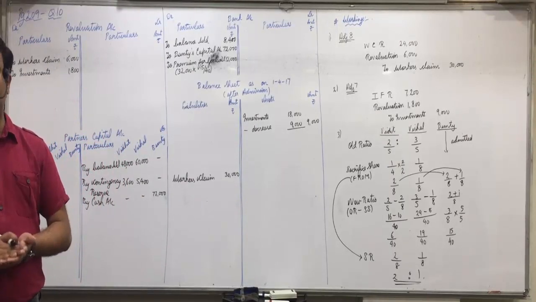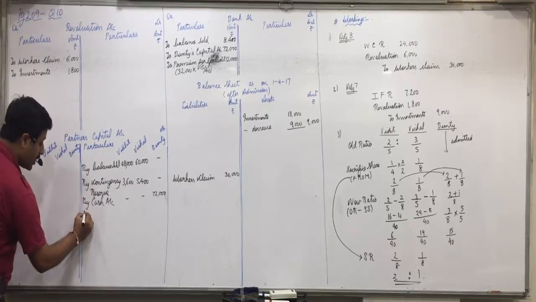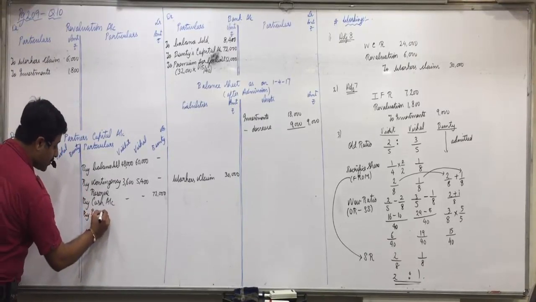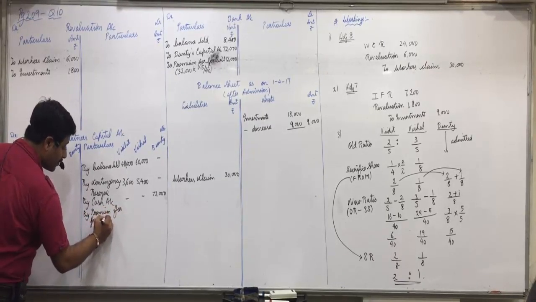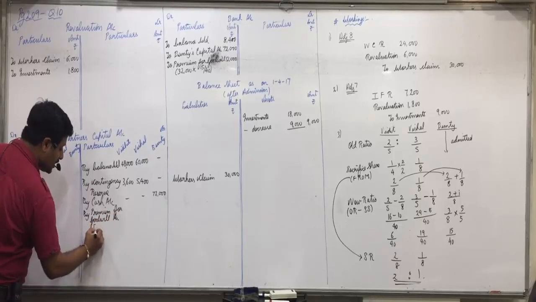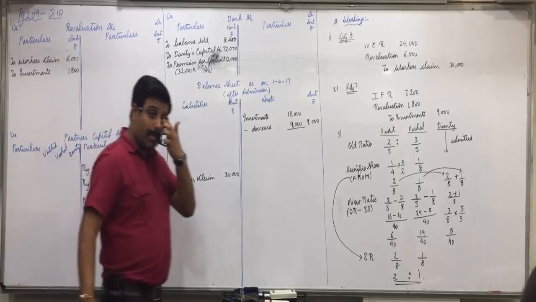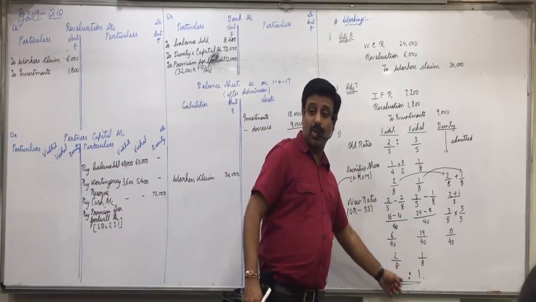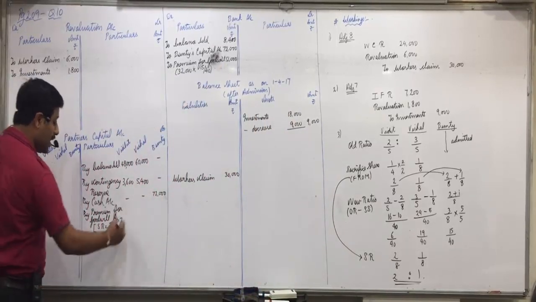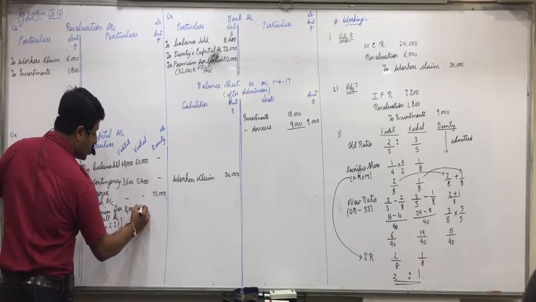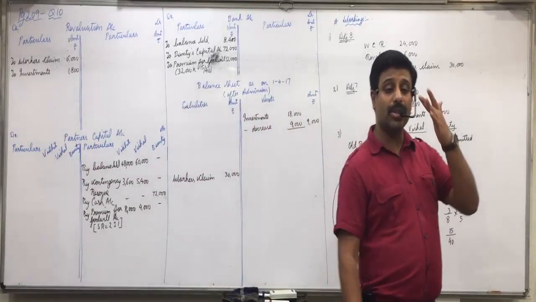For that the second entry will be premium for goodwill account debit to old partners capital account. So credit side in old partners capital account by premium for goodwill account, but we will distribute it in sacrifice ratio 2:1. Premium for goodwill is distributed in sacrifice ratio 2:1. So this 12,000 into 2 by 3, 8,000, and 12,000 into 1 by 3, 4,000. Did you understand this portion, everyone? Yes.